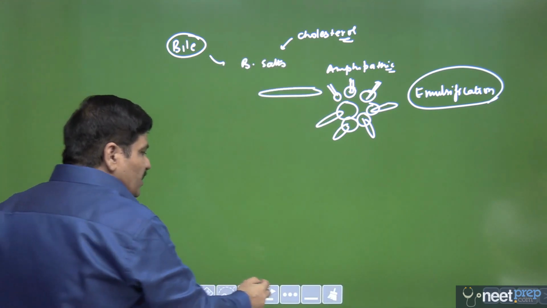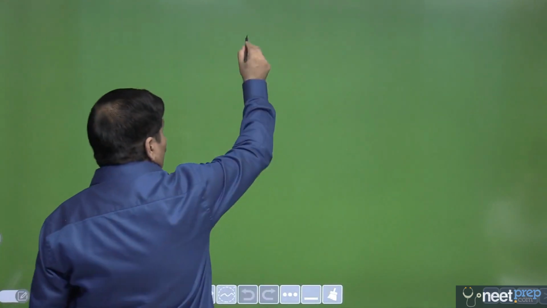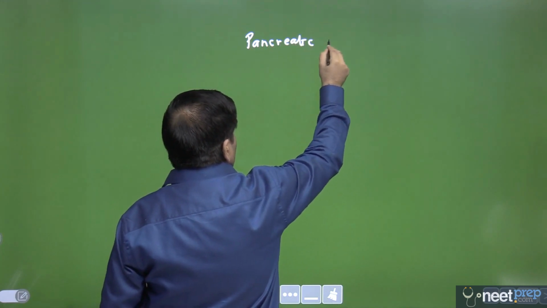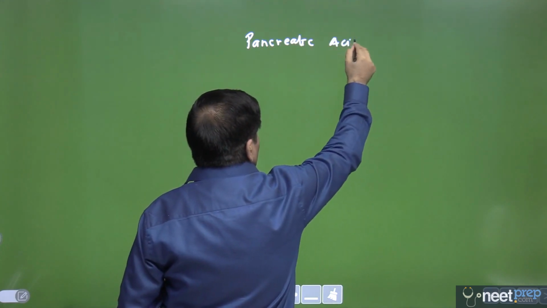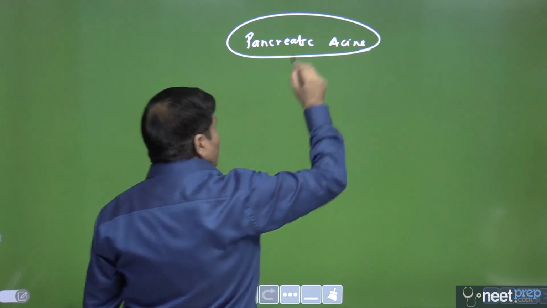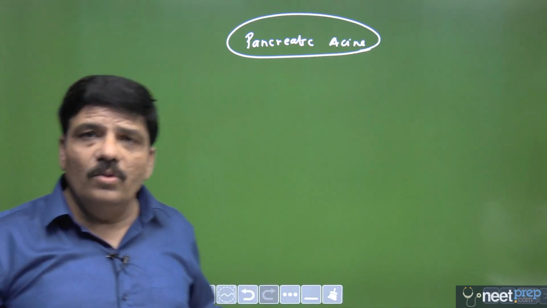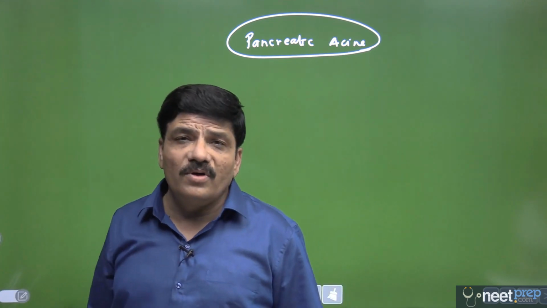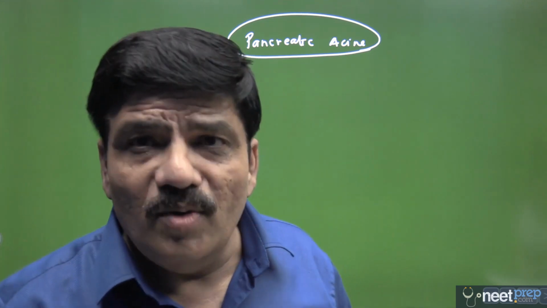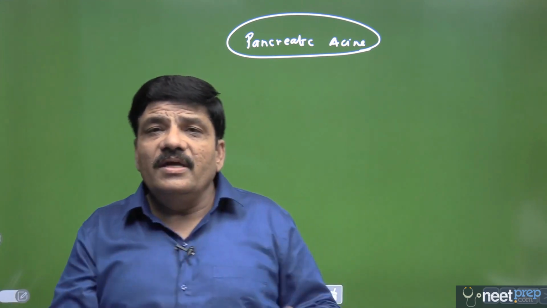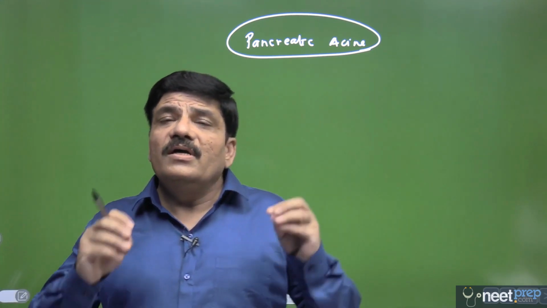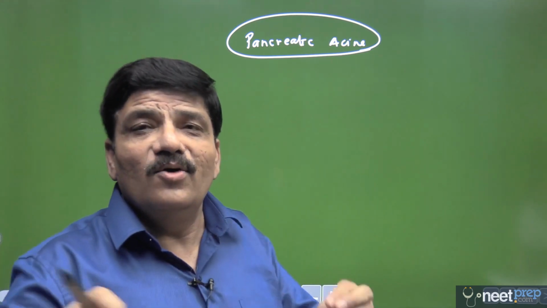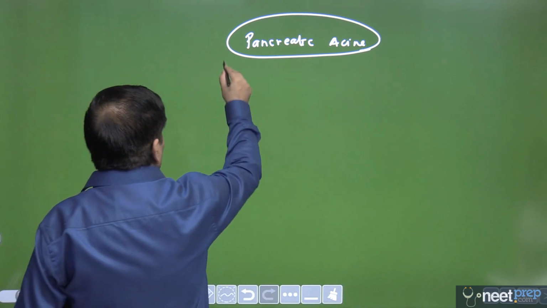Now the next secretion, this is very, very important, would be the pancreatic secretion, the secretion from pancreatic acini. So pancreatic acini, the exocrine part of the gland which is the pancreas, secretes hydrolytic digestive enzymes, and I told you that this is one organ which is most important for the purpose of digestion in the human body, because it is capable of secreting hydrolytic enzymes to digest all the types of biomacromolecules or biomolecules. So let us look at what those are.